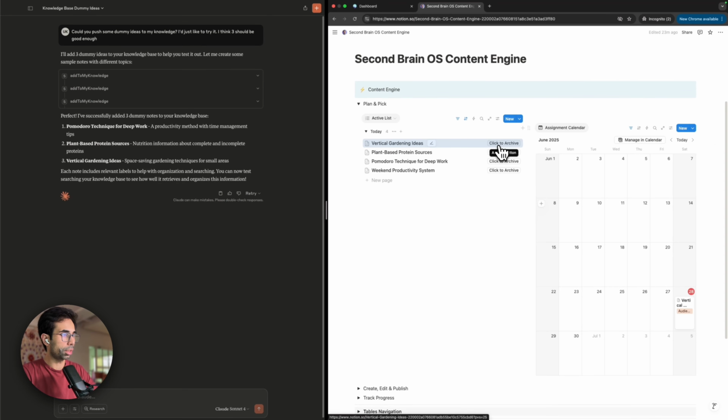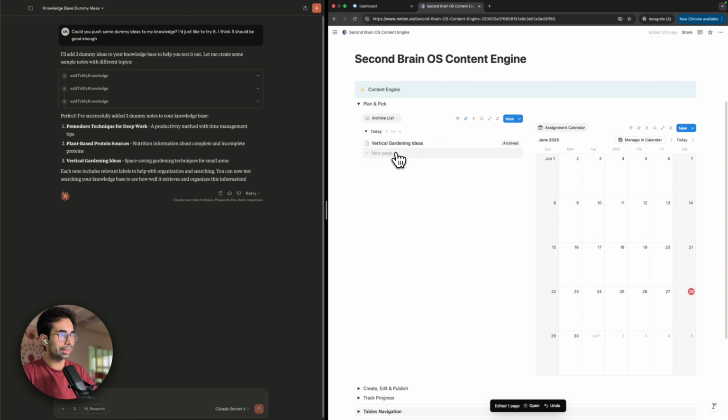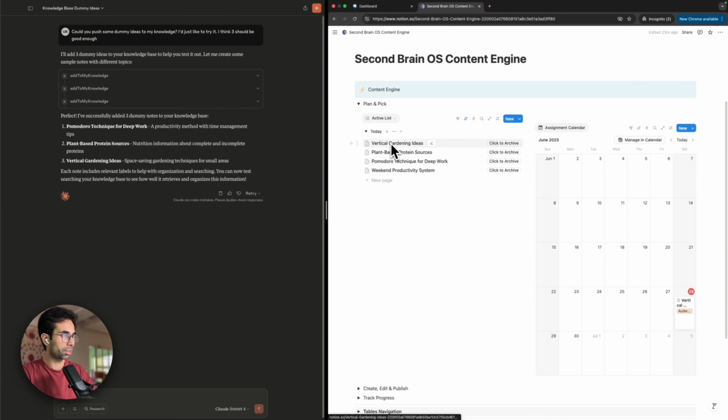If you archive it, you'll see that it automatically disappears from the calendar and it lands in what is known as the archive list over here. So that is a very neat thing because it was the minimal number of clicks that you need to manage or organize your content ideas. If I want to take it back from the archive list into the active list, all I have to do is drag it to the calendar. So as soon as I drag it, it will be back in the active list.